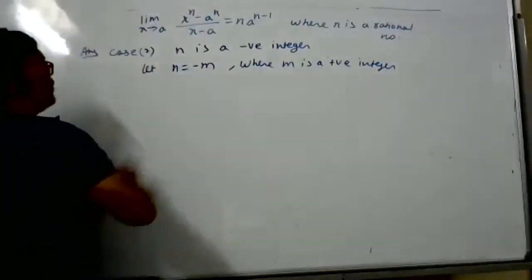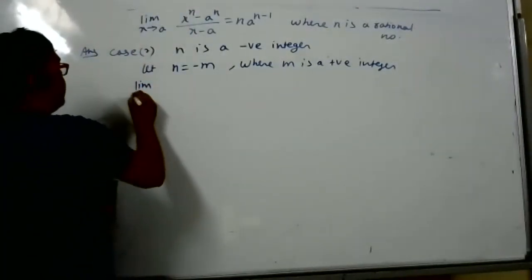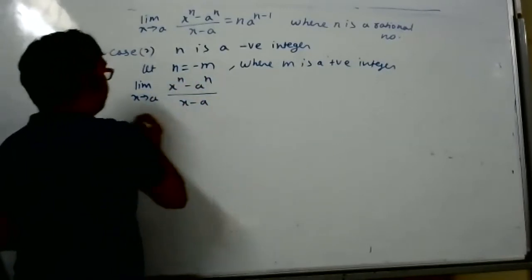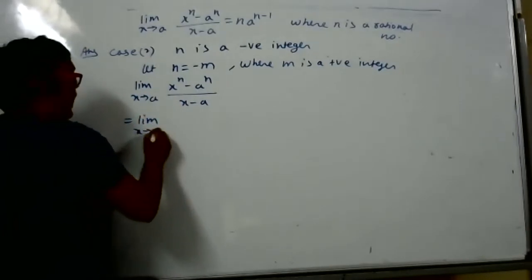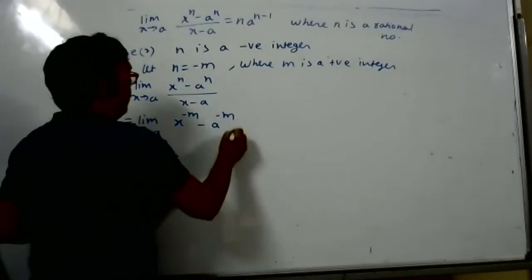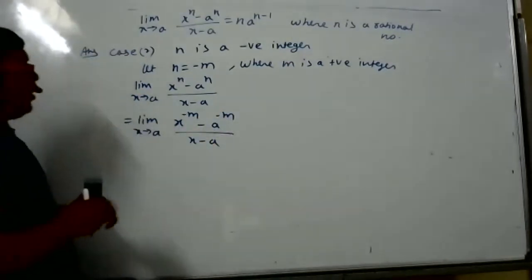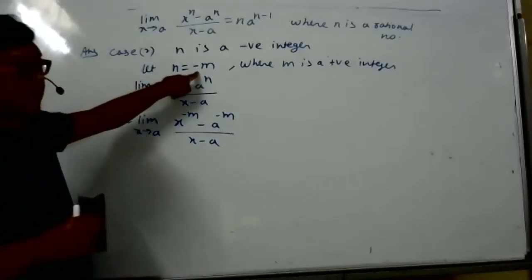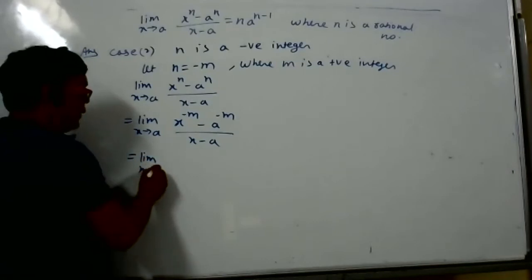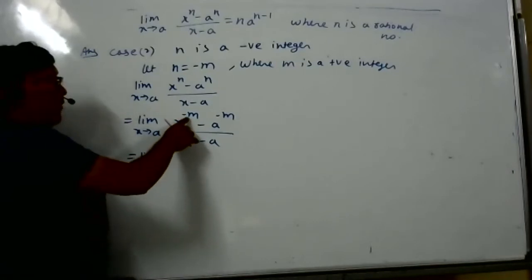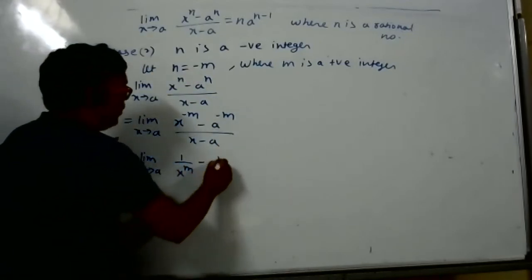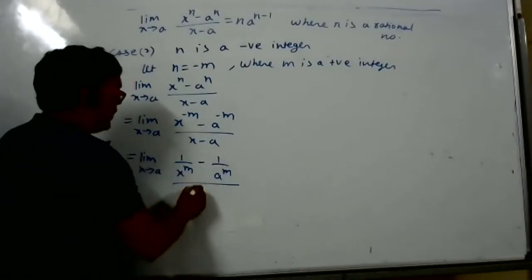So now substitute here. Limit x tends to a, x to power n minus a to power n by x minus a, is equal to limit x tends to a, with n value minus m, x to power minus m minus a to power minus m by x minus a. Anybody has doubt? Because I substituted the value of n, which is minus m. Power is negative, so reciprocal will become 1 by x to power m minus 1 by a to power m, by x minus a.